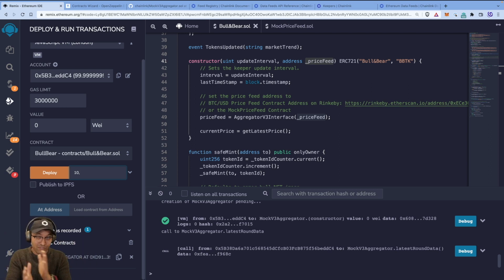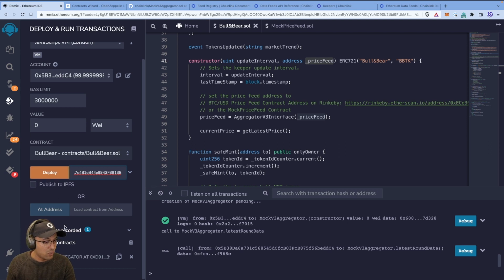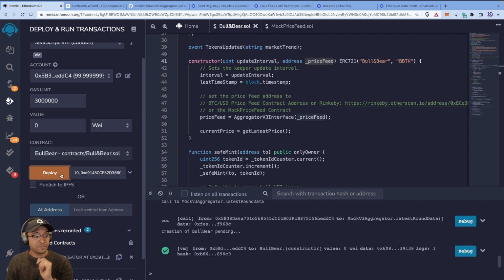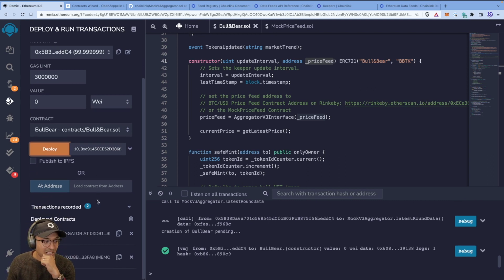So we want a short interval for development so that we're not running into that if statement block. And the second argument that we need to give to bull and bear here is the price feed. We'll give it the mock, not the one on Rinkeby, because we're local. We're not going to be on Rinkeby yet. And so we give it the local one. The local one's copied from down here, mock v3 aggregator. And we deploy that, right? Great. So that's been deployed.